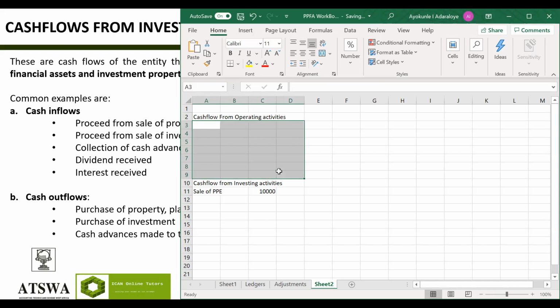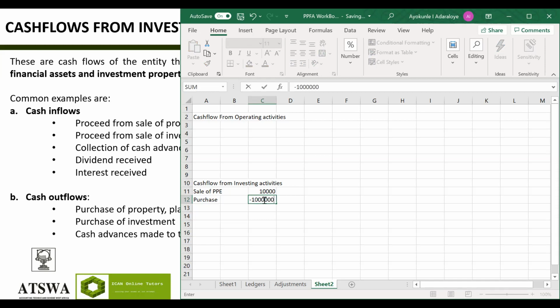Operating activity will be explained in detail later. Sale of PPE, and purchase of PPE. So during the year, I sold some of my old assets at scrap value of 10,000. But I bought an asset of 1 million. That would be minus 1 million.